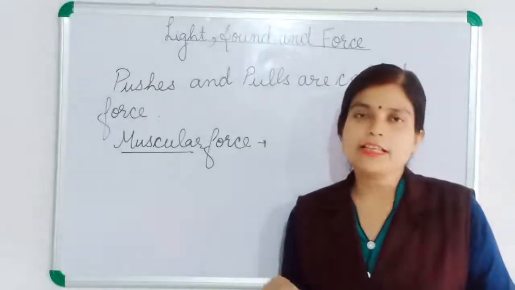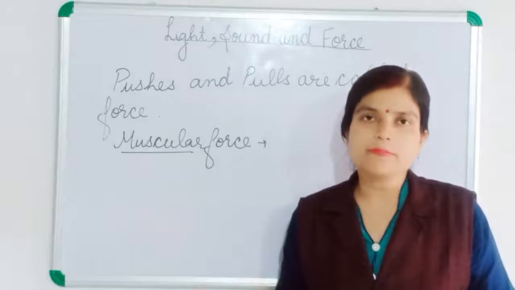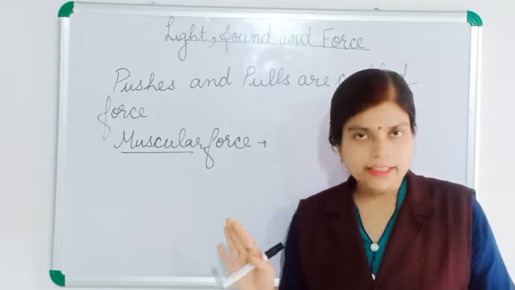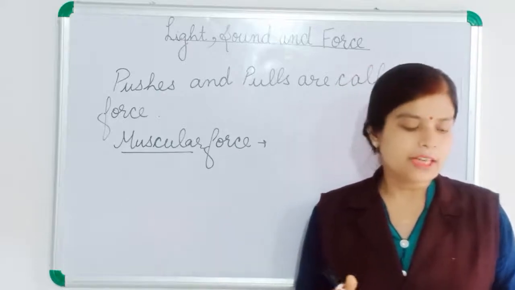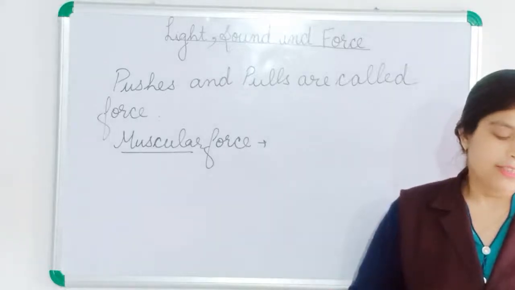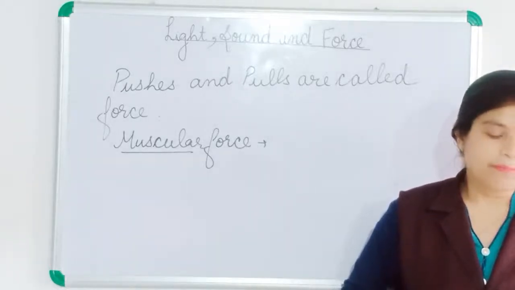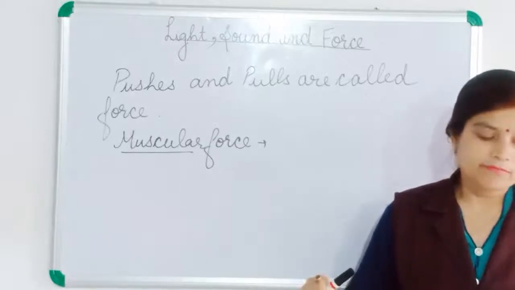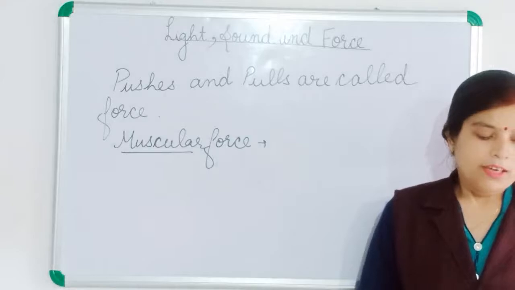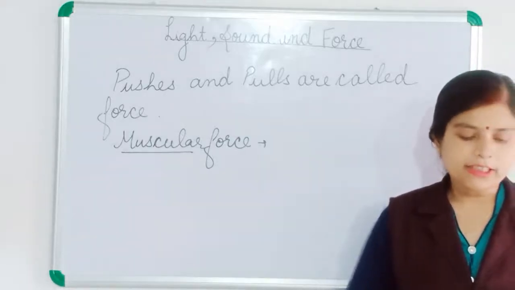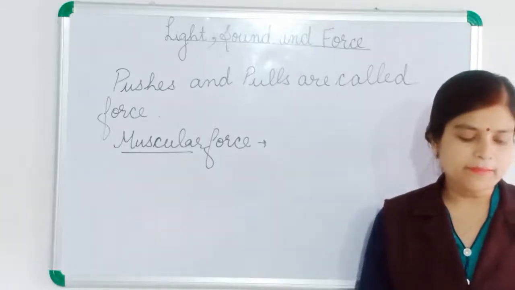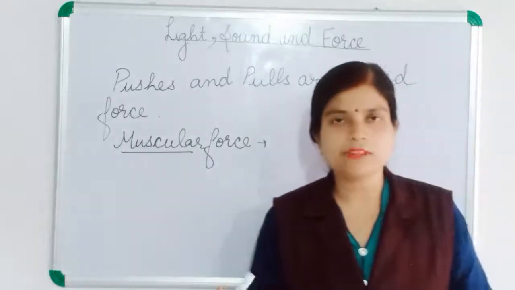The cycle is moving due to pedaling. Rita is pedaling the cycle. If she stops pedaling, the cycle will also stop. So the cycle moves because of muscular force only. And if she uses the brake, or changes the direction with the handle, all this movement of the cycle takes place because Rita is using her muscular force.